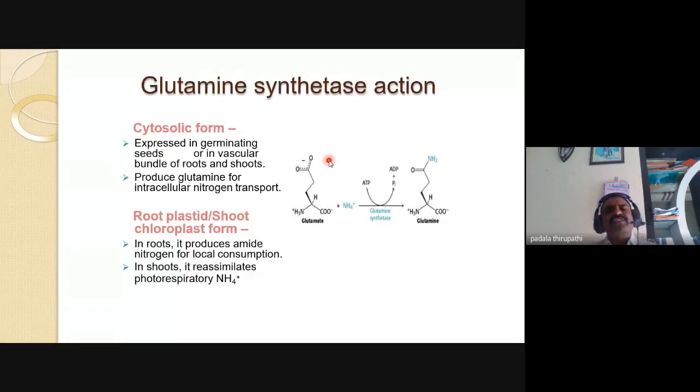So what are the reactions that take place in the cytosolic form, and in the root plastids and shoot chloroplast form? We are clearly discussing that here. Glutamine synthetase action in the cytosolic form is expressed in germinating seeds. Do you agree or not? This glutamine synthetase action is expressed in germinating seeds or in the vascular bundles of roots and shoots. So this is the first reaction, which is responsible for the germination of seeds.